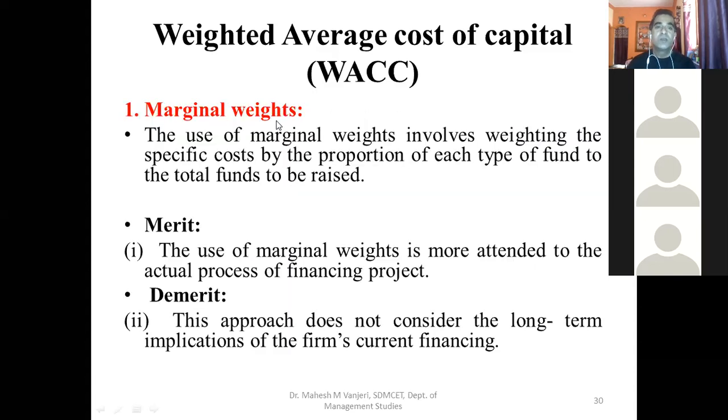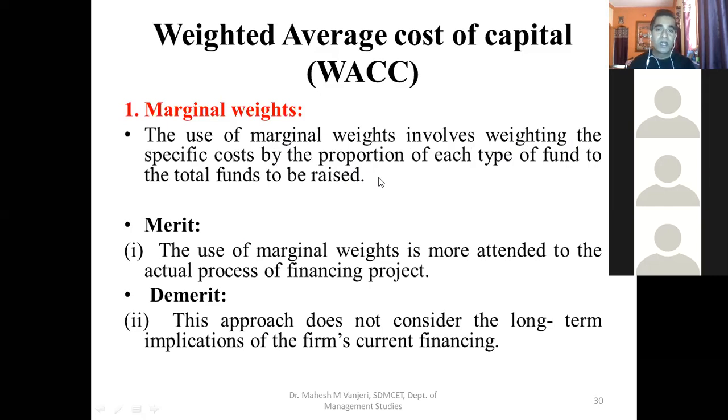Marginal weights: the use of marginal weights involves weighing the specific costs by the proportion of each type of fund to the total funds to be raised. So marginal weights are applicable when a company already has a capital structure.